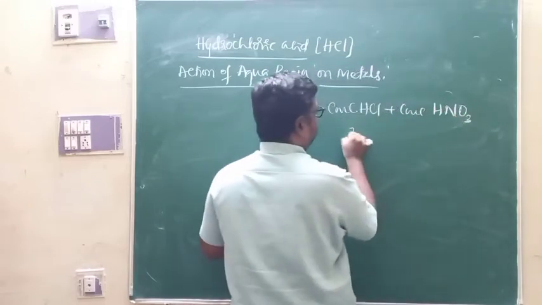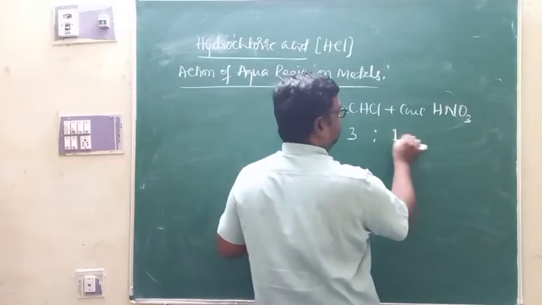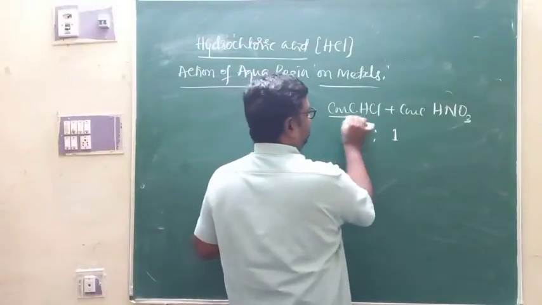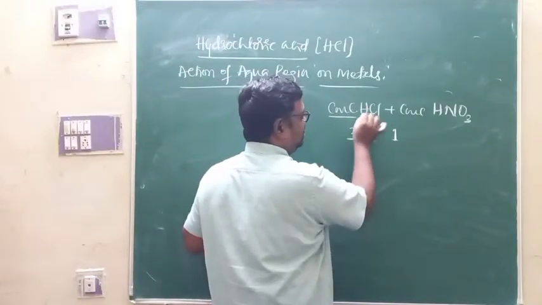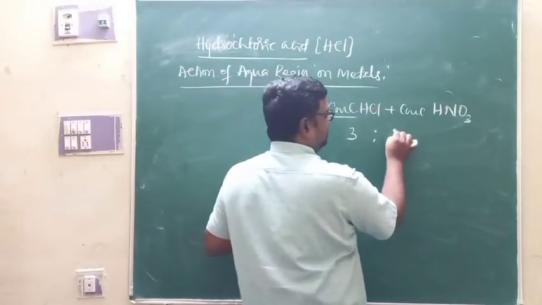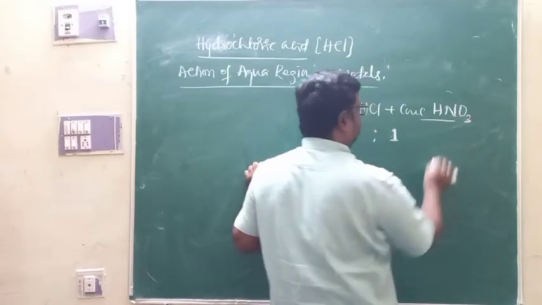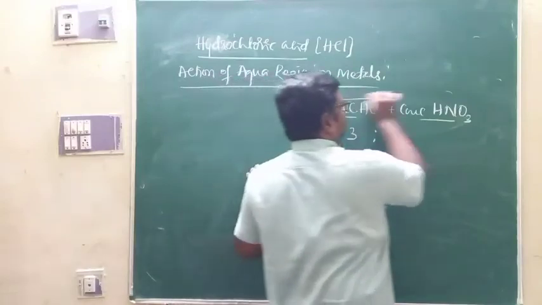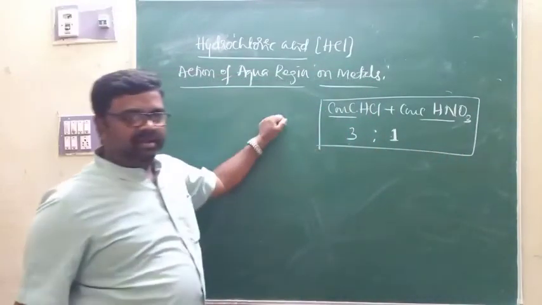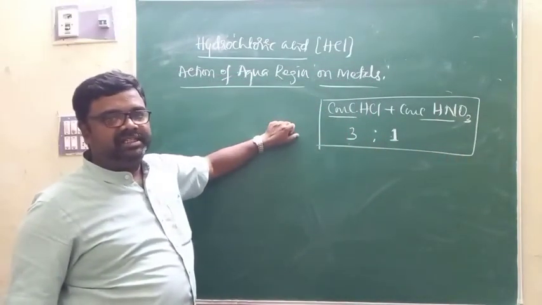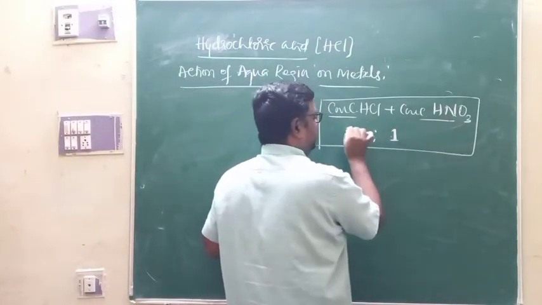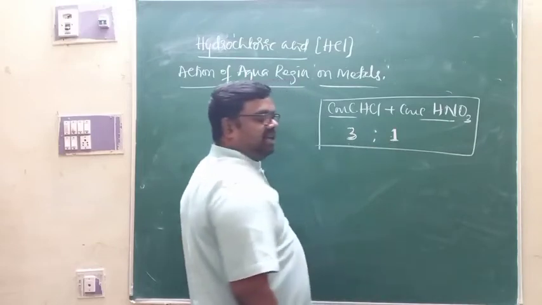When 3 parts by mass of concentrated hydrochloric acid is mixed with 1 part by mass of concentrated nitric acid, you get aqua regia. The significance of this aqua regia? It is a highly reactive reagent, a mixture of concentrated hydrochloric acid and concentrated nitric acid in the ratio 3:1.